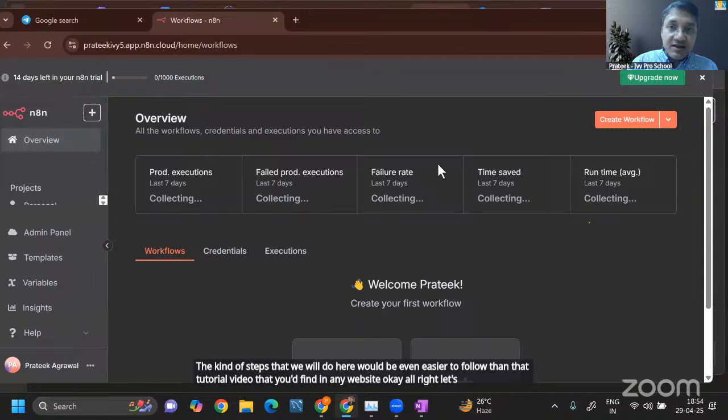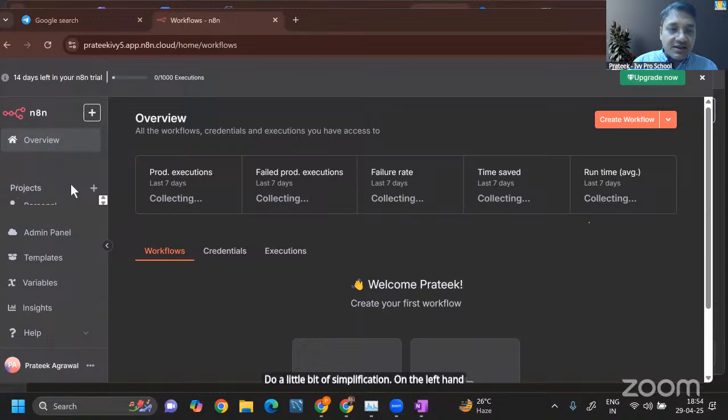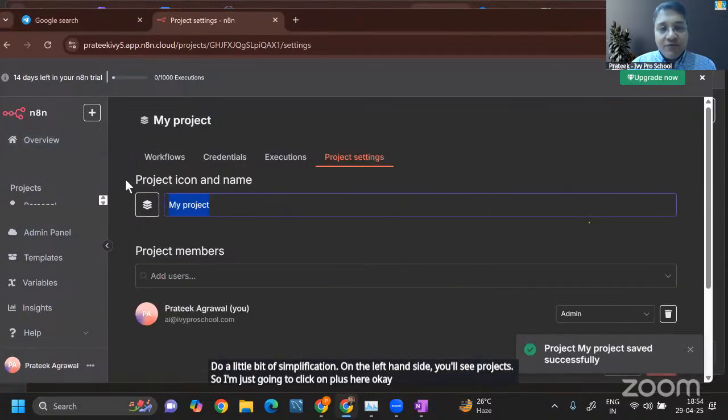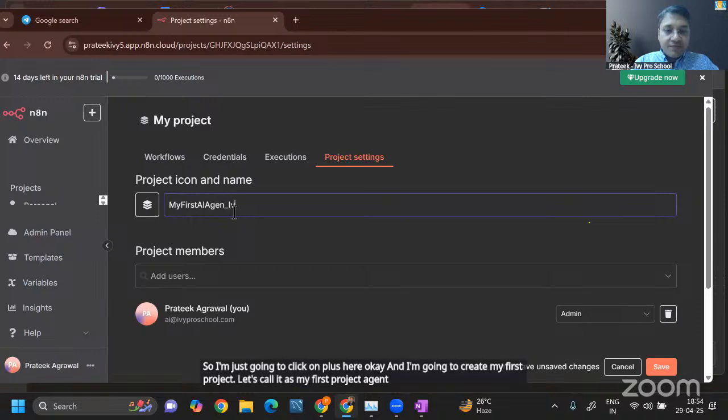Okay, so this is the interface that you will land on. Now, this can be overwhelming. This can be too much for many people. So I'm going to do a little bit of simplification. On the left-hand side, you will see projects. So I'm just going to click on plus here, okay? And I'm going to create my first project. Let's call it My First AI Agent, okay?